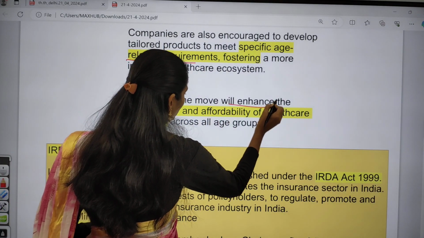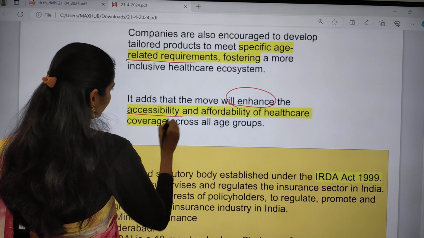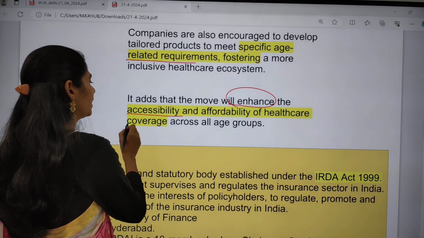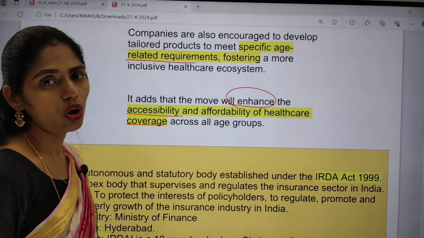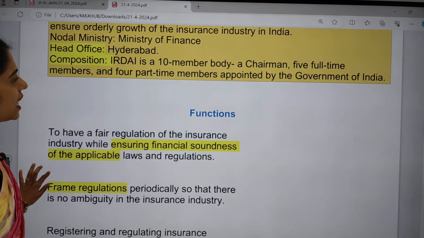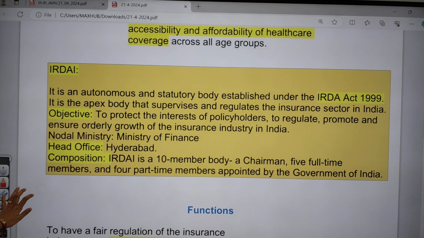And in this way, this will also enhance accessibility, that means access to health care and affordability of health care coverage across all groups. And now let us see some facts regarding this IRDAI.